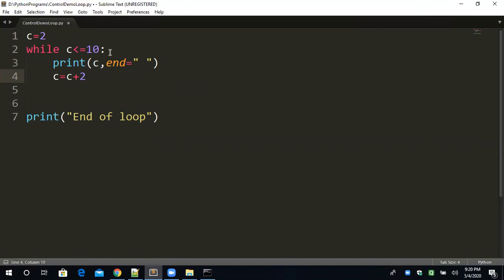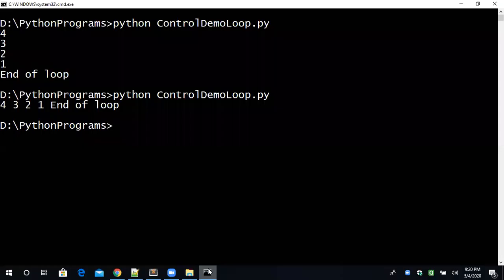Understand? Now what we are doing is basically printing the even numbers. The C will start from 2, 2 is less than or equal to 10, 2 will print, and every time the value of C will be increased by 2. So 2, after the 2, 4, if we add 2, 4 plus 2 is 6, 6 plus 2 is 8, 8 plus 2 is 10. Similarly, from 2 to 10, all the even numbers will be printed on the screen.